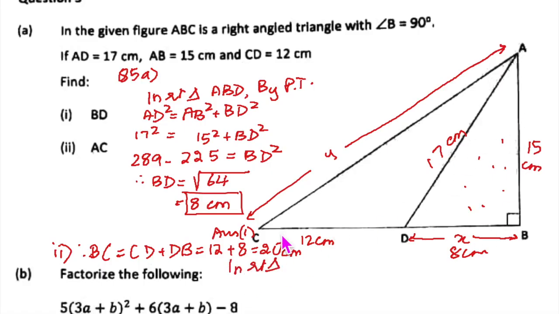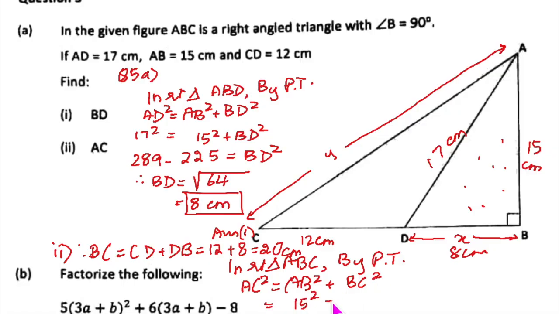Right triangle ABC. Okay, again by Pythagoras theorem, you will have AC square equal to AB square plus BC square. So AC square is 15 square plus 20 square.